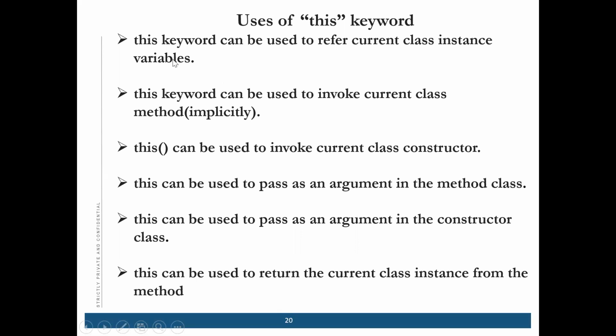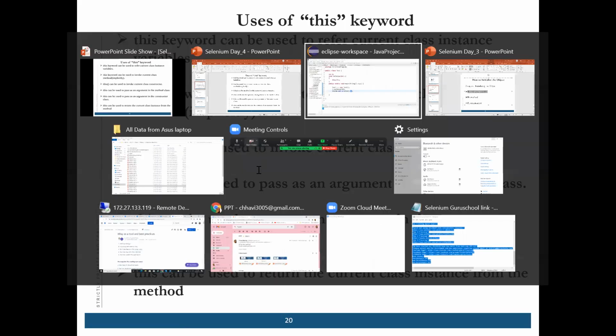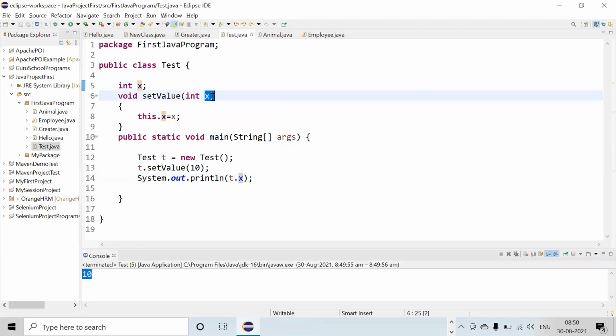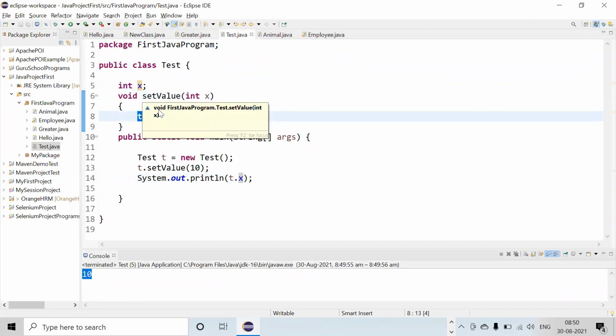So that is the first use. Now everyone understood why we use this keyword? Just in case we want to write the same name for the instance variable and the local variable, then the use of this keyword comes. Is that clear? Yes.